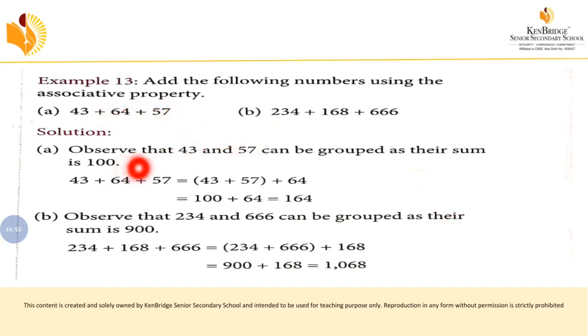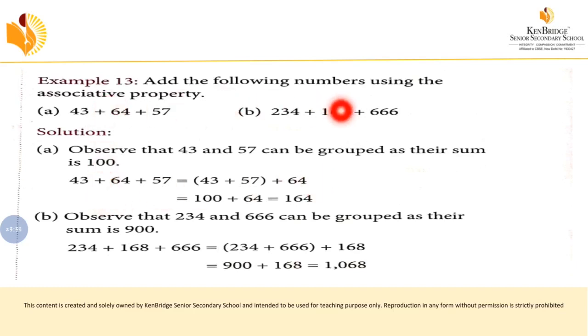So now what we are going to do, we can group anywhere, right? So I am going to group 43 and 57 together. I have written in an increasing order and I am going to group 43 plus 57. You can group anywhere, that is your own choice. So 43 plus 57 and then 64. According to BODMAS rule, we have to concentrate on brackets first. So when you add 43 and 57, you will get the answer 100. So 100 plus 64 will give the value 164. So the result will be 164.